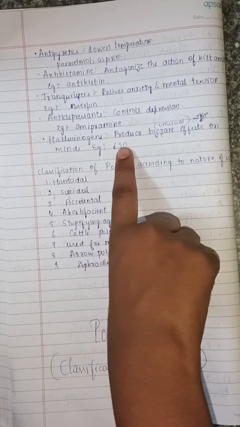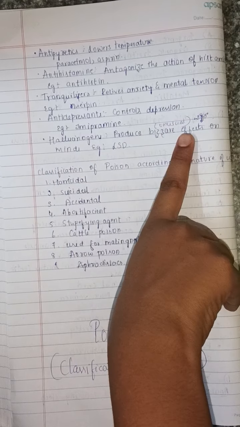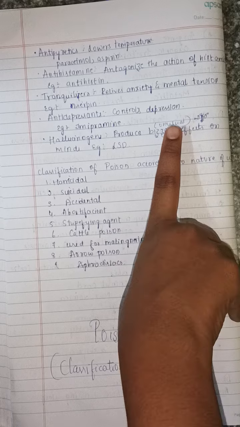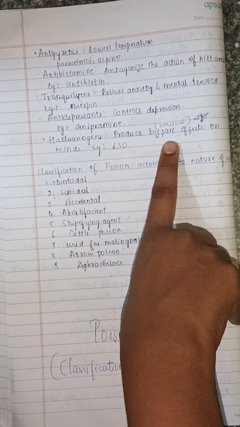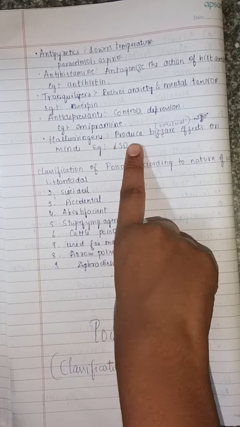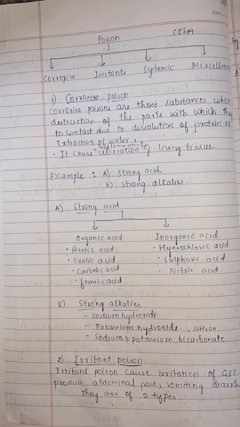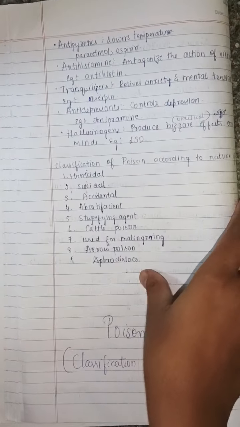And hallucinogens produce bizarre effects on the mind. Bizarre effects means unusual, it produces abnormal actions. Bizarre effects on the mind, example LSD. So these are what miscellaneous includes, and you should remember one example for each.